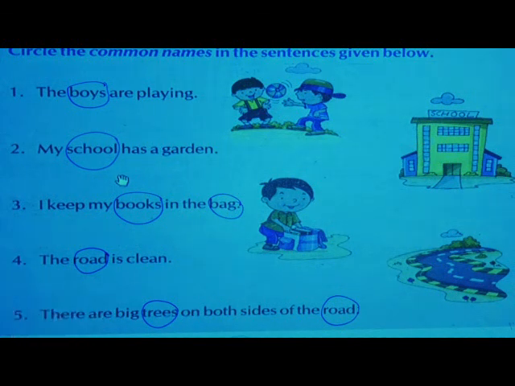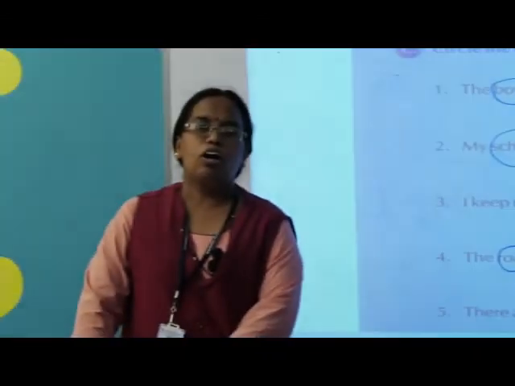There are big trees on both sides of the road. Okay, circle it fast, children, come on. Okay, all of you children, whatever we have studied today, just go through that and learn it carefully. Okay, thank you.